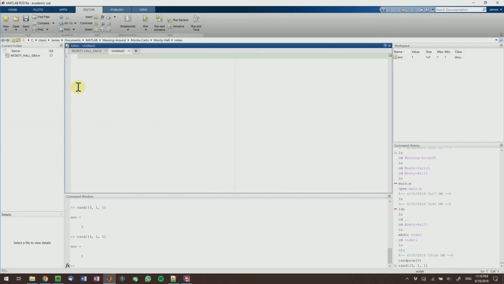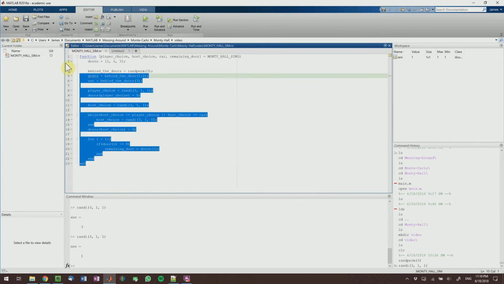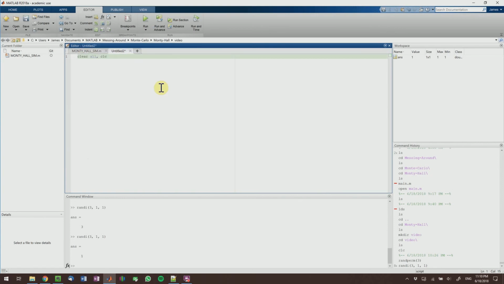Once that's finished, we're going to open up a new script. In this script, we're actually going to use the Monte Carlo method to call a large number of these rounds. So first, some housekeeping. We're going to clear all and clear the screen. I'm going to make a variable called total runs, set that to 100. And then I'm going to make a variable called probability underscore CD for change door, and this will just make a 1 by 100 array of zeros.